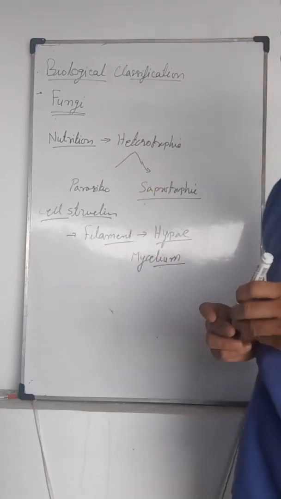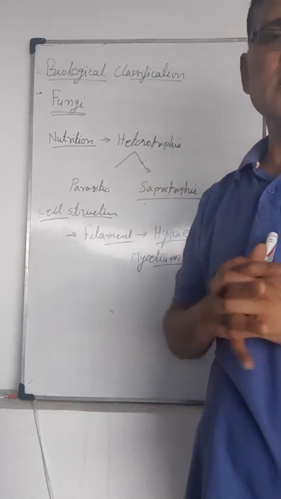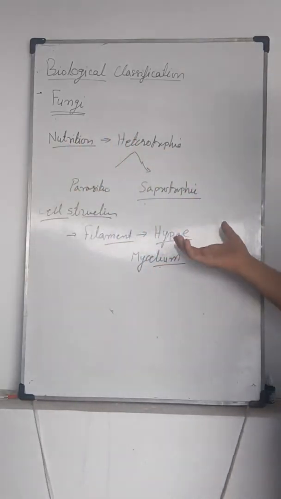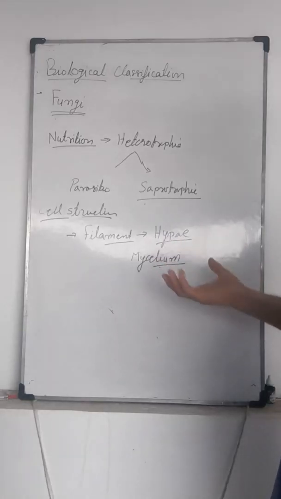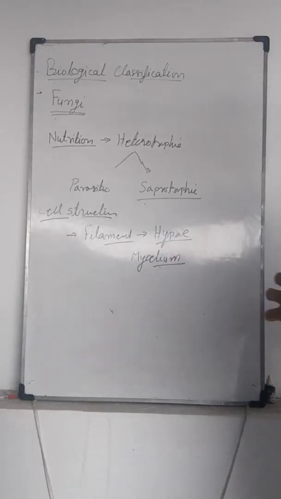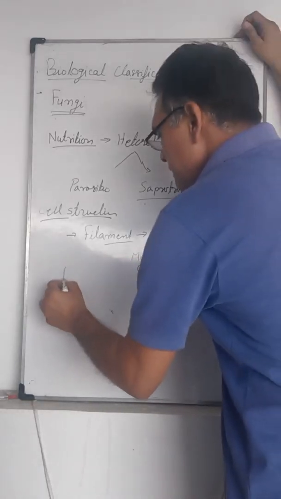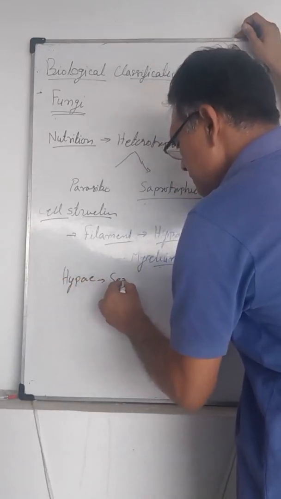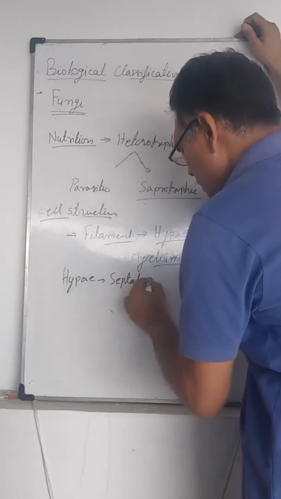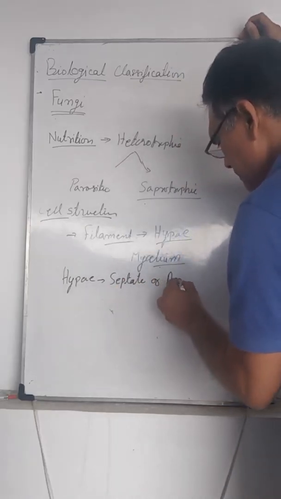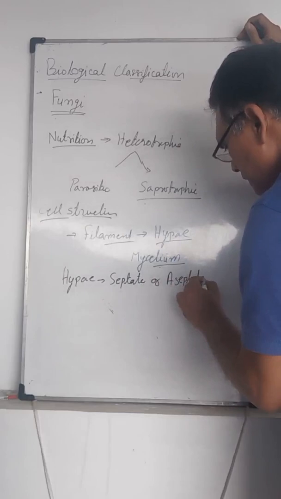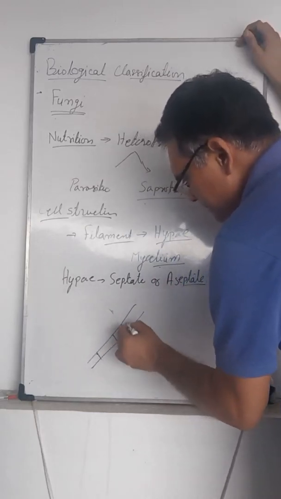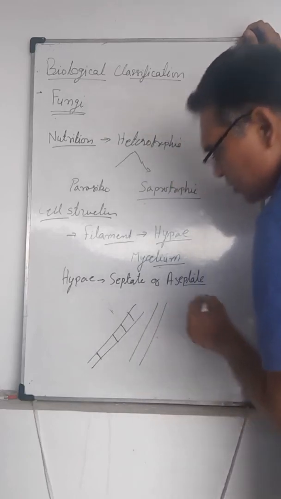One exception is there: single-celled fungi, which are known as yeast. Yeast is single-celled. Otherwise, fungi are made from fungal hyphae, and the group of filaments is the mycelium. Fungal hyphae may be septate or aseptate, meaning septa may be present or absent in the filament.